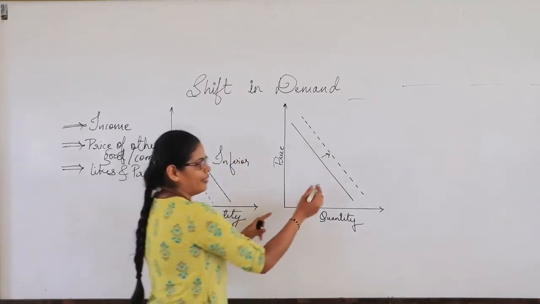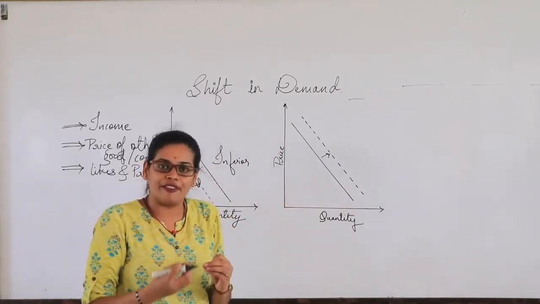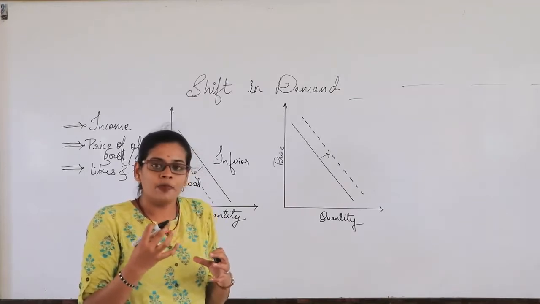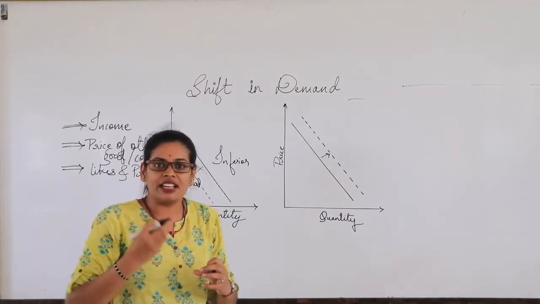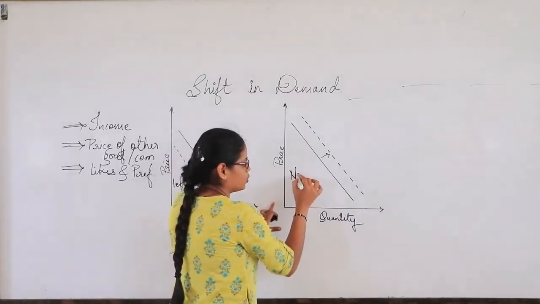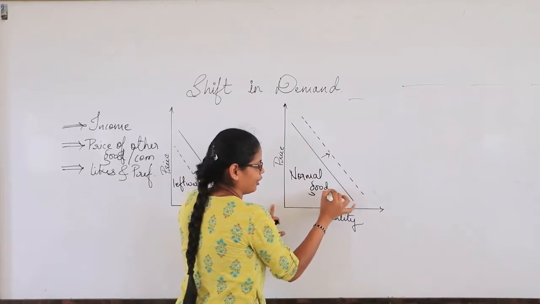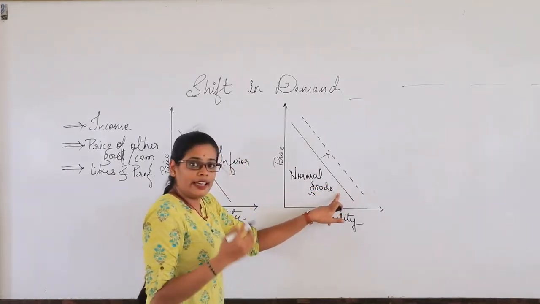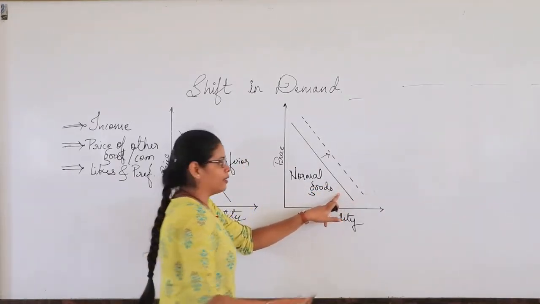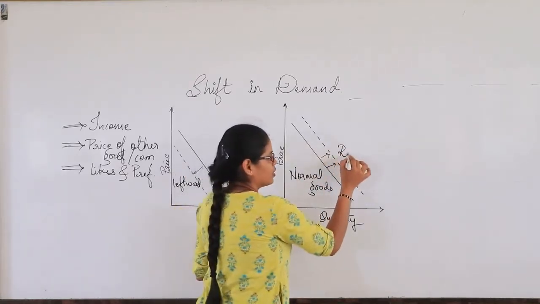But when the consumer has an increase in his income, then with normal goods, the demand curve shifts towards the rightward.